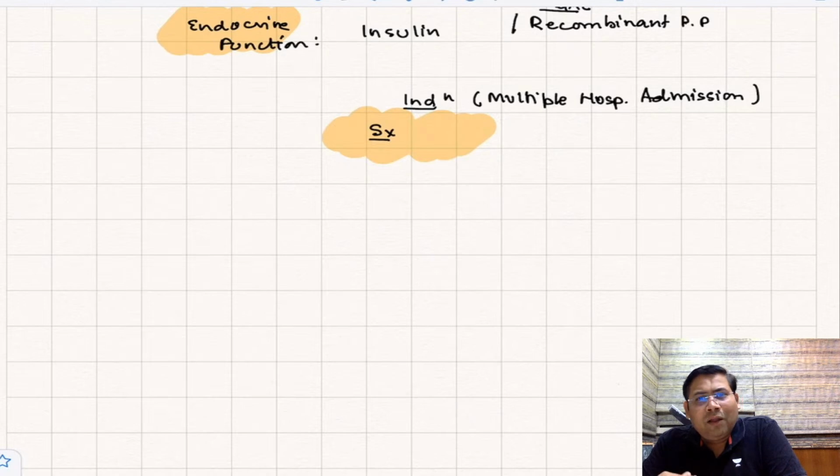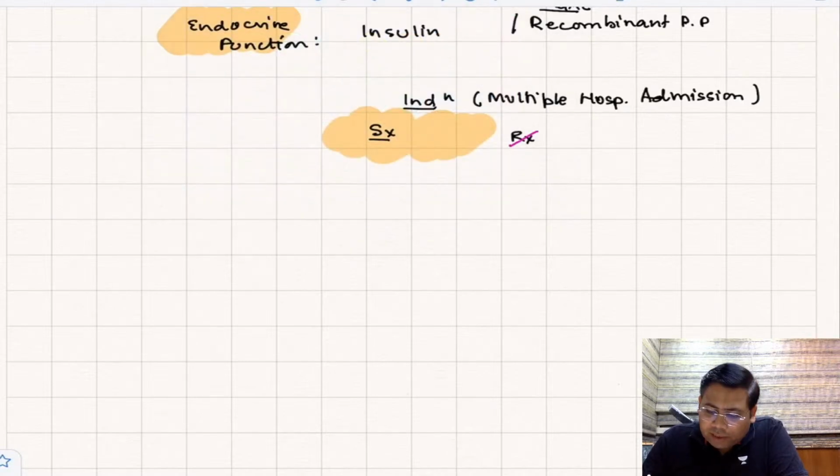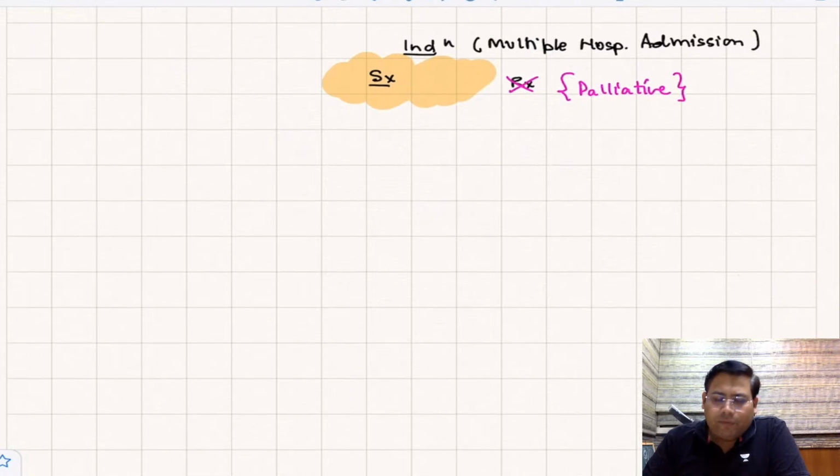You need to explain that now you are responsible, I am not responsible. So remember, the surgery that you do is not therapeutic. First of all, the surgery that you do is not at all therapeutic. It is what in nature, students? It is only palliative. And what is the palliation that we talk about? It is going to palliate the pain. Are you getting this point, kids? This is very important.